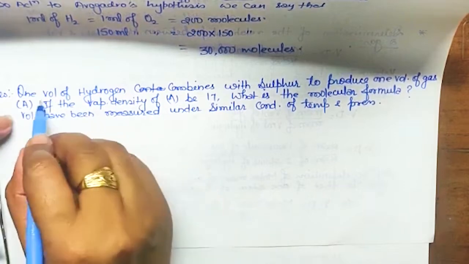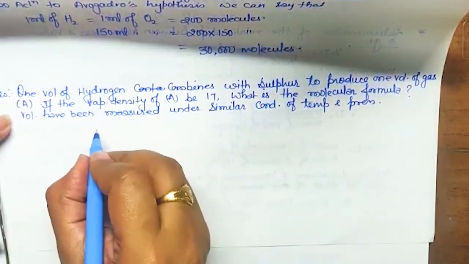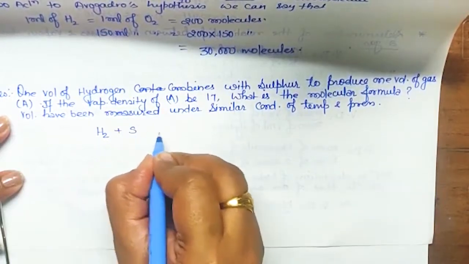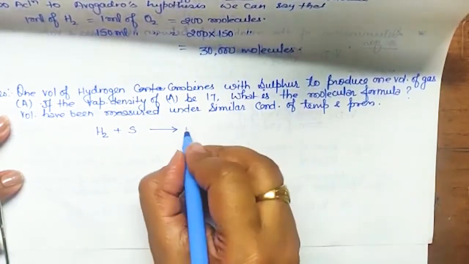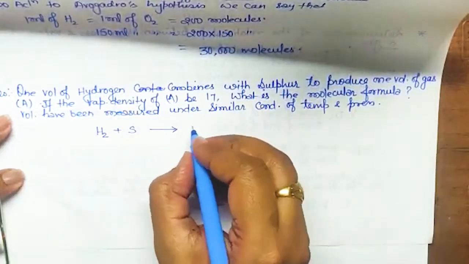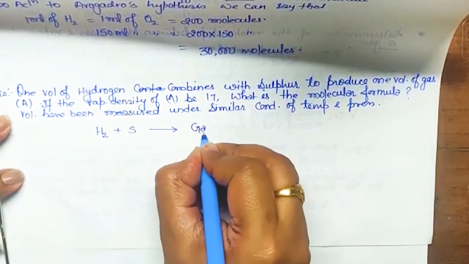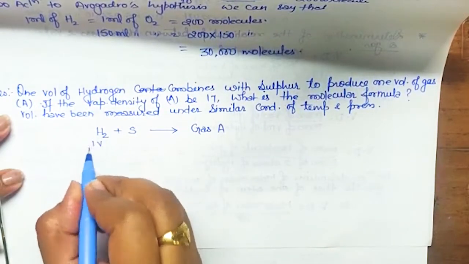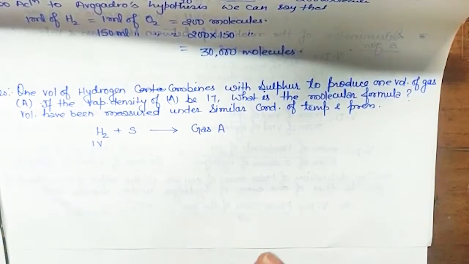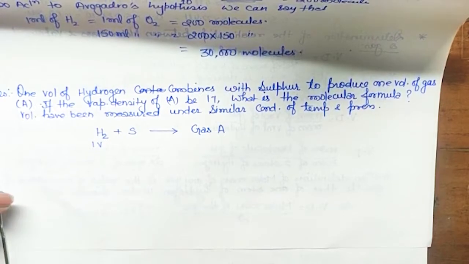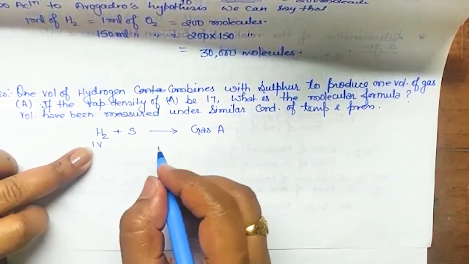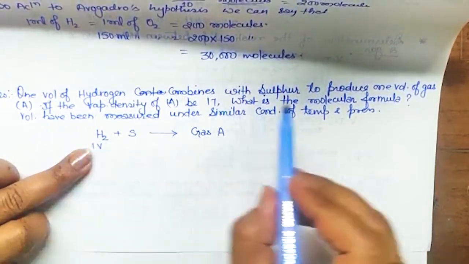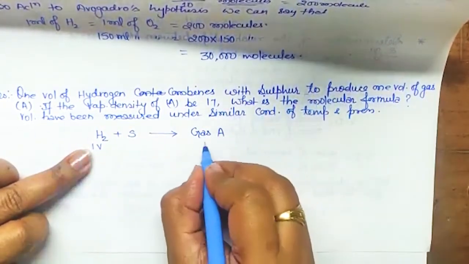So it says that 1 volume of hydrogen combines with sulfur. So hydrogen, okay, and this is sulfur. It will give you a gas A. The name is not given, so let it be gas A. Okay. So it says 1 volume, and we know that H2 hydrogen is a gas, so it will always be written as H2 only. Okay, so this is 1 volume, and this is forming one volume. Yes, यही है ना, to produce one volume of gas.